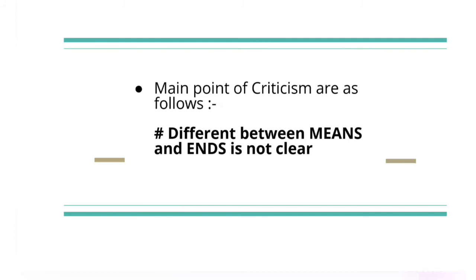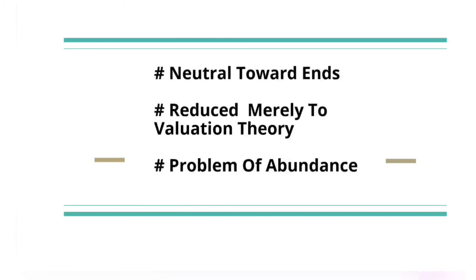Second one is neutral towards ends. This definition regards economics as neutral towards ends. If it is accepted, even then the study of economics would be of no use and economics would not remain a fruitful science.